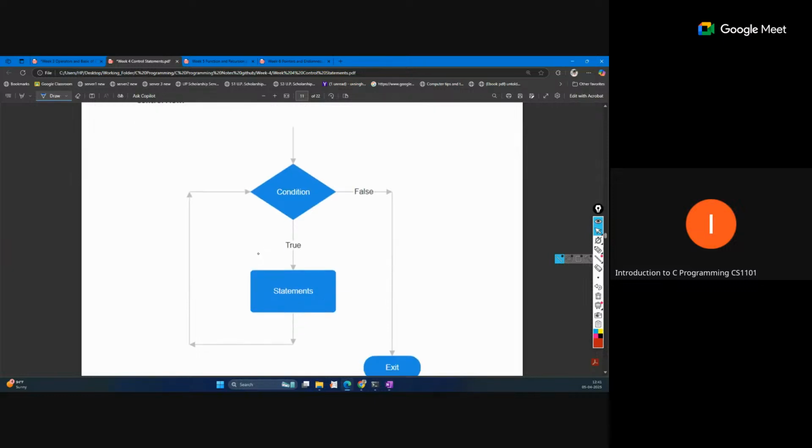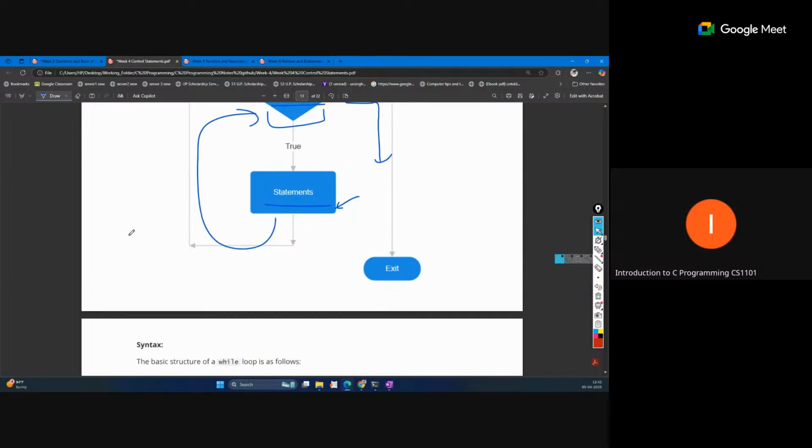Here, initialization we can do outside of the while loop, but after that it's the same things. We are checking the condition, performing the statement, and inside the statement we are updating the while variable and iterating. Again we check the condition, again the same thing, updating the variable, and then at any point when our condition is not satisfied, our while loop will terminate.